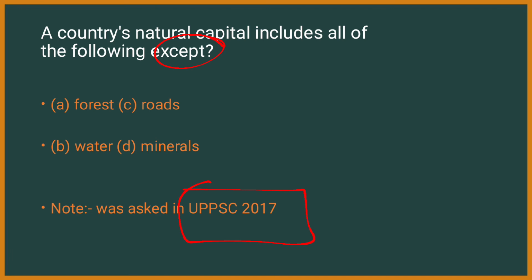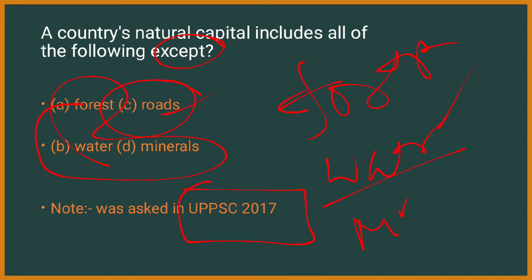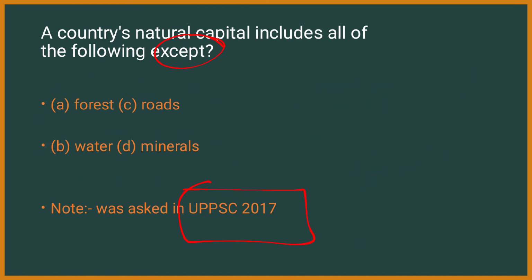Forest is available naturally. Water is available naturally. Minerals are also available naturally. But roads are constructed by using all these materials. Therefore, here the answer is roads. The correct answer is roads. It is not natural capital, but it is man-made capital.